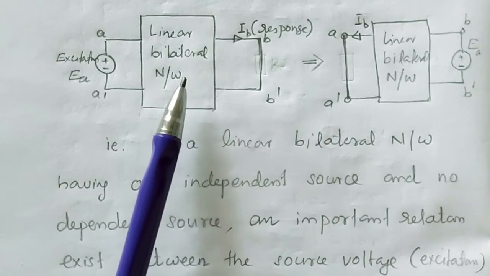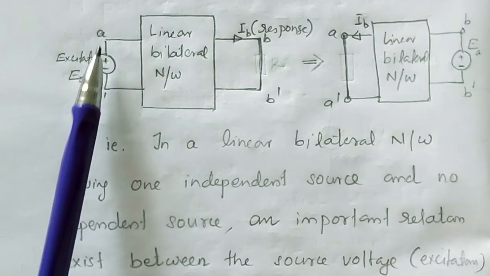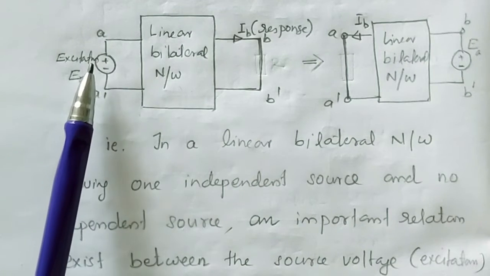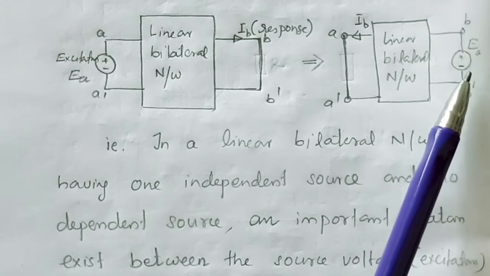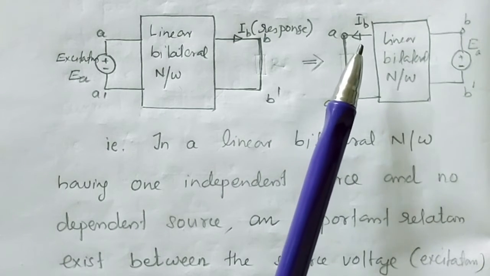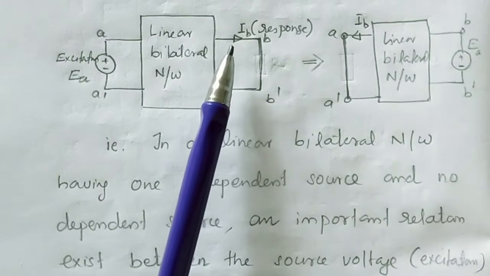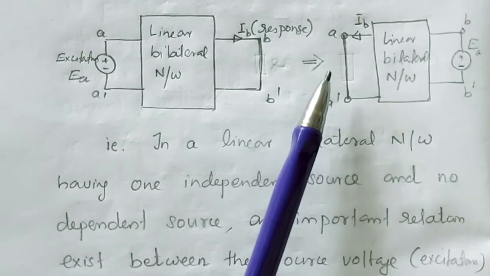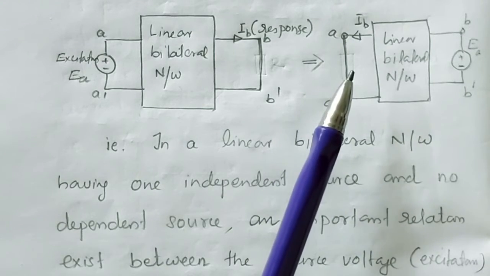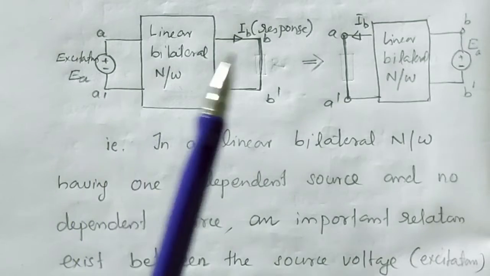Now for the same linear bilateral network, if we remove the excitation EA from branch A and connect this excitation in branch B like this, and if the circuit delivers a current IB in branch A that is exactly the same as the earlier branch B current, we can say that the circuit satisfies the reciprocity theorem.